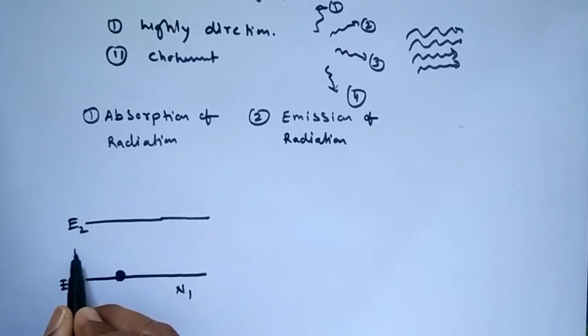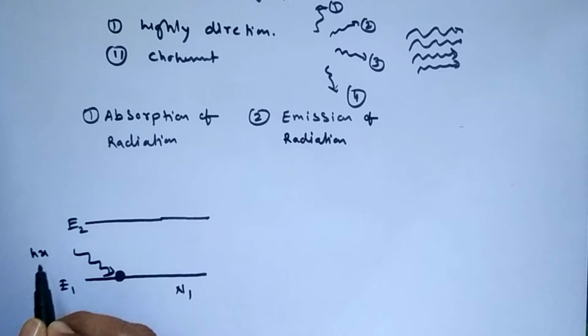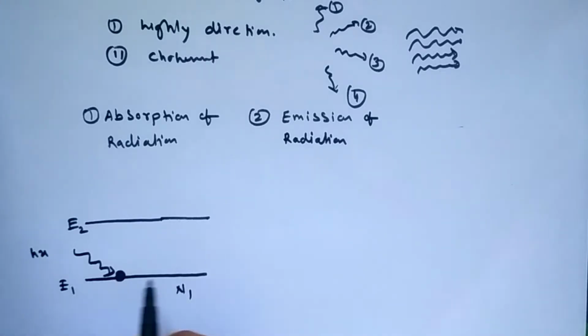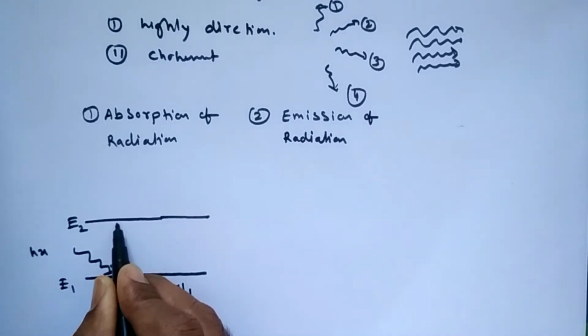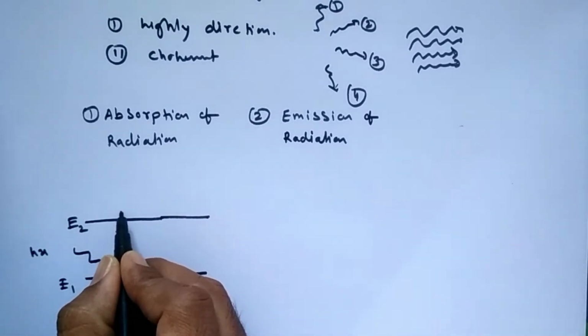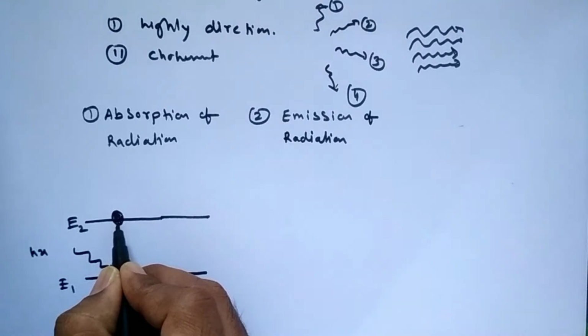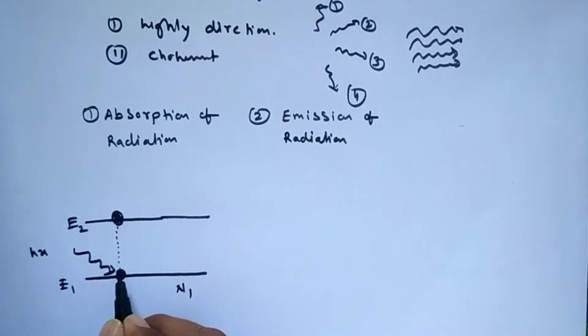If I externally provide some energy in the form of photons or any kind of energy, in my case I am discussing only energy in the form of photons. So this atom gets excited and releases its electron, and that electron jumps to a higher energy state here. It is not a stable state; it is just the electron which is excited from this atom.